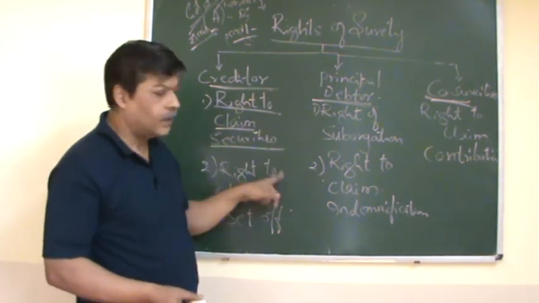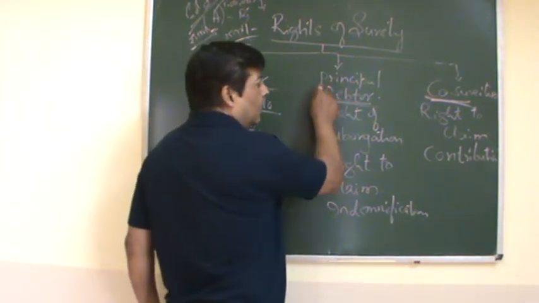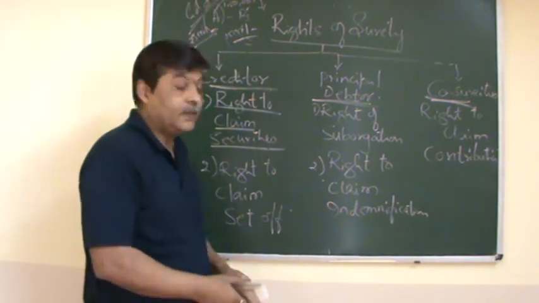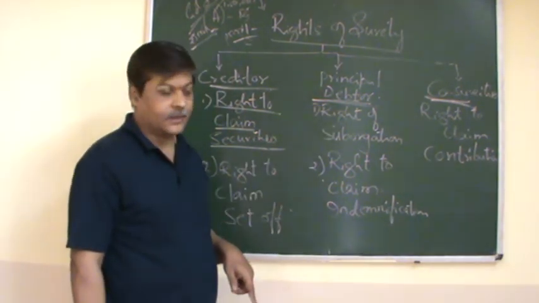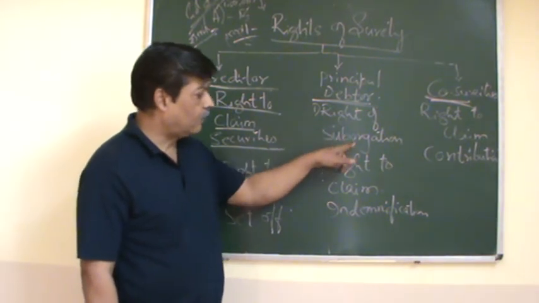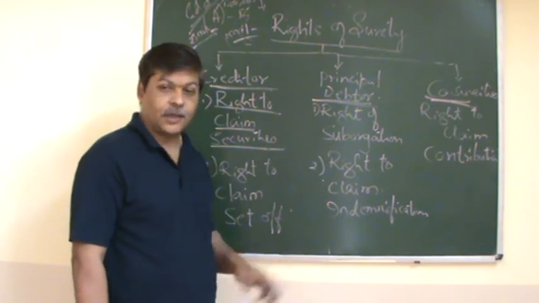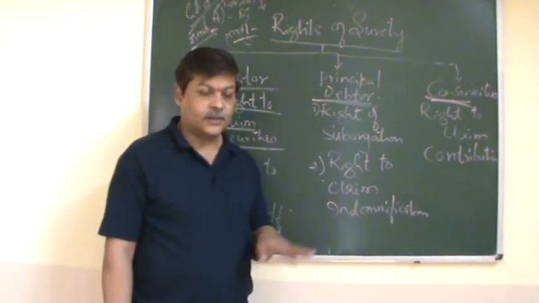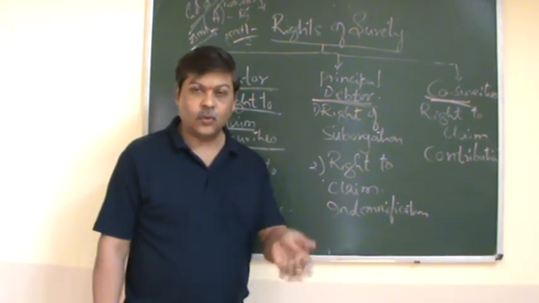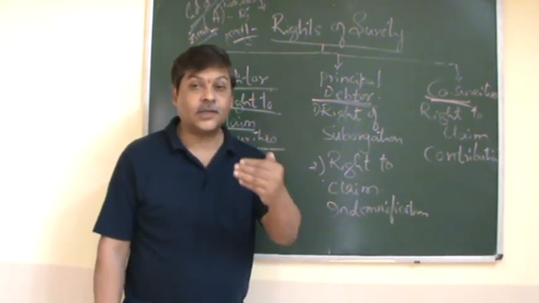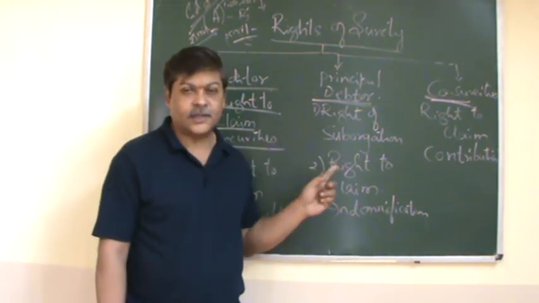This is the first part. Second part, the rights against the principal debtor. Against the principal debtor, what are the rights? The first one is the right of subrogation. These rights arise only after the surety discharges the liability. He has to discharge the liability, then only these rights will be there.